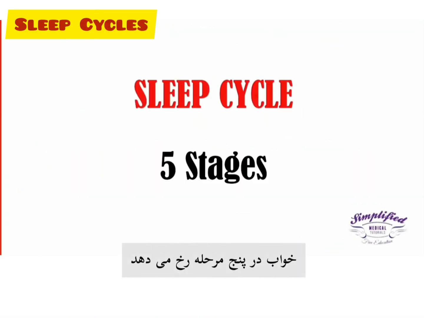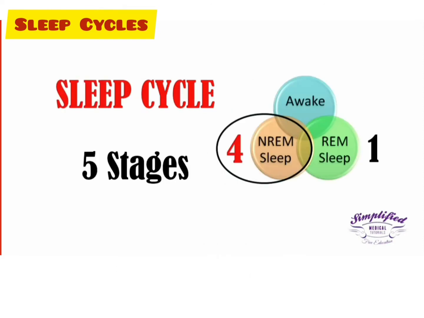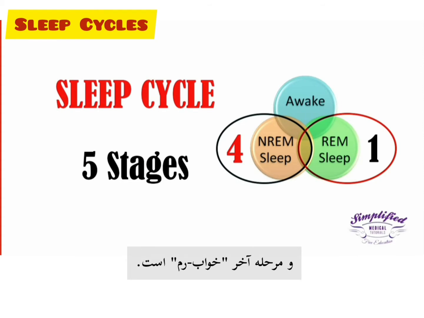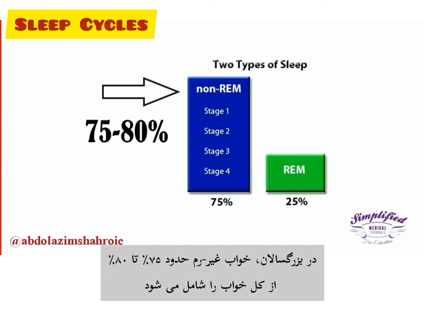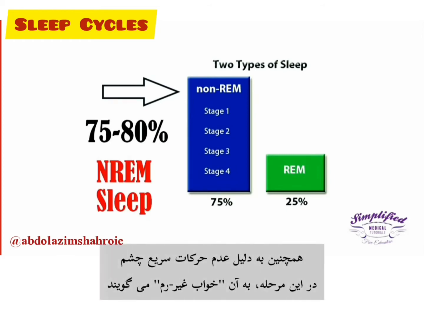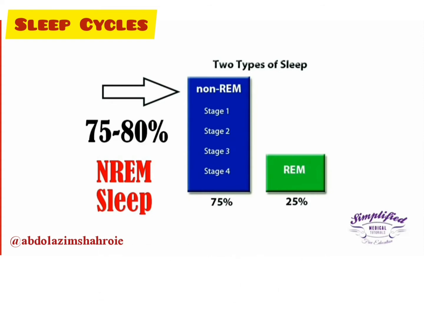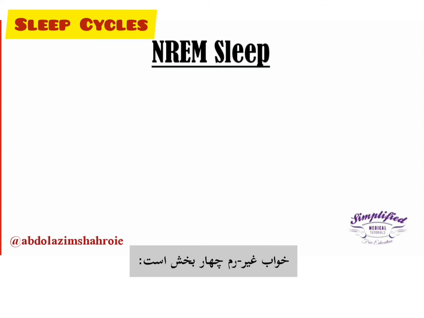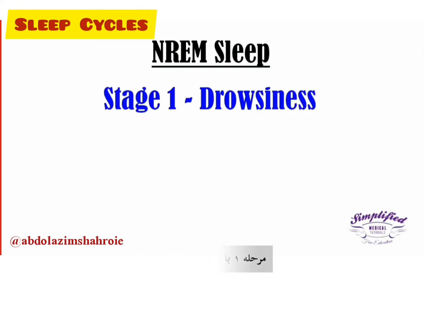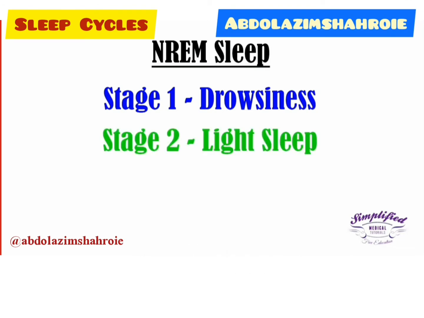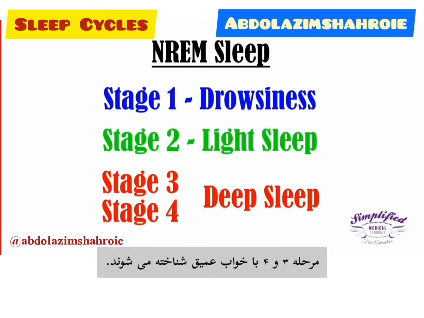Sleep cycle occurs in 5 stages. The first 4 consist of the non-REM sleep and the last stage consists of the REM sleep. In adult humans, the non-REM sleep accounts for about 75 to 80% of the total sleep. Also called the NREM sleep due to the lack of rapid eye movements in this state of sleep. NREM sleep is divided into 4 stages. Stage 1 is characterized by drowsiness, Stage 2 by light sleep, Stages 3 and 4 by deep sleep.